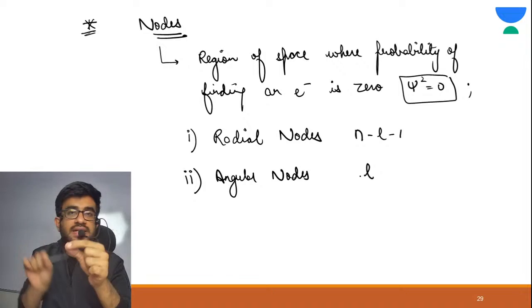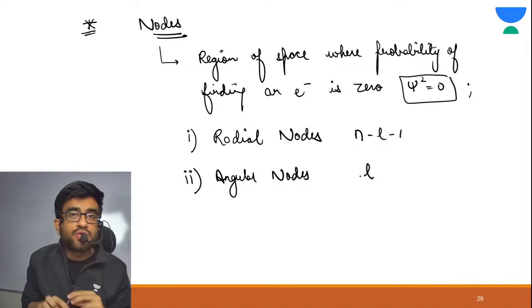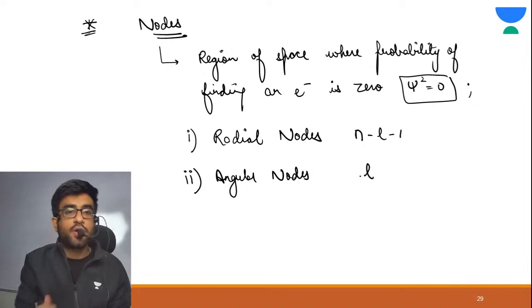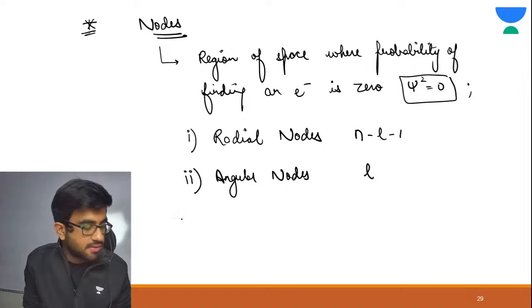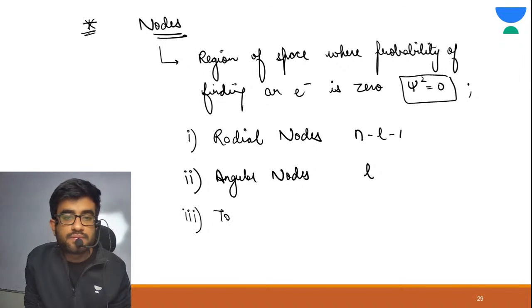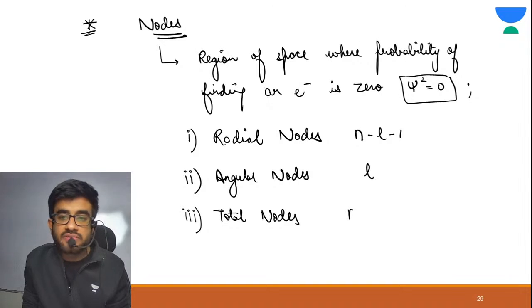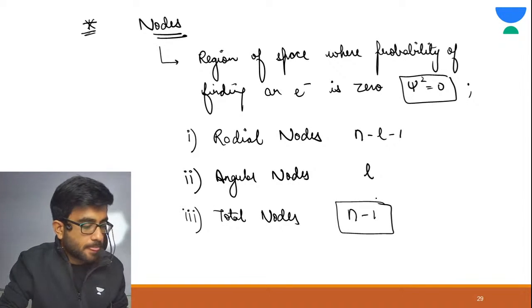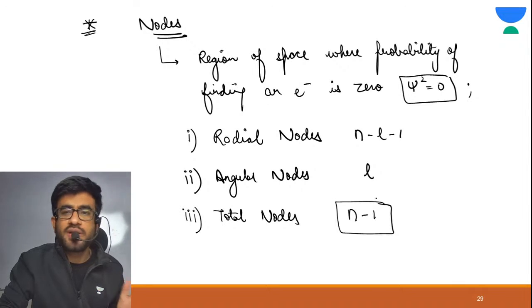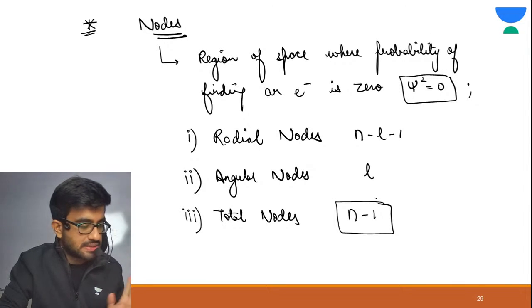Radial nodes are circular in shape. Angular nodes are at some angle. And third is total nodes. Just add these two. The l and l cancel. The formula is n minus 1. Just a formula you need to remember, nothing more.